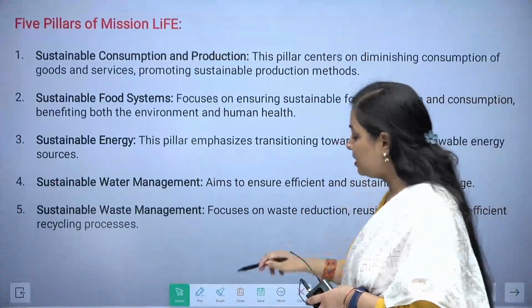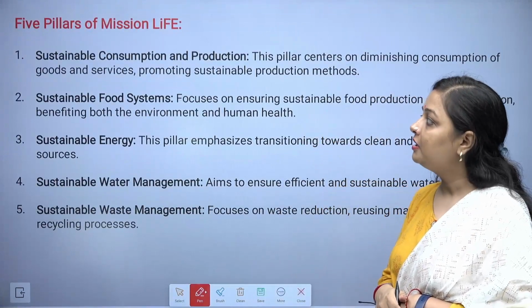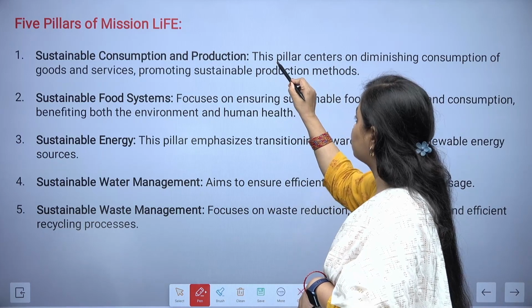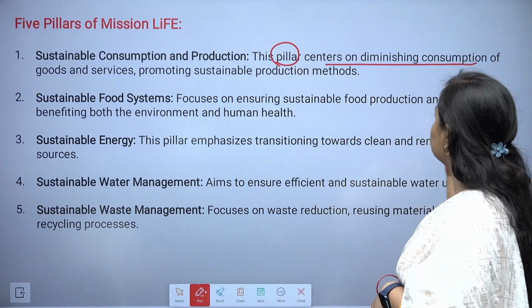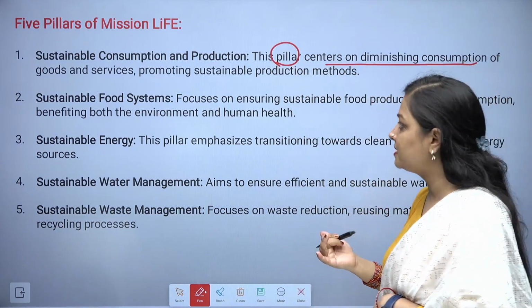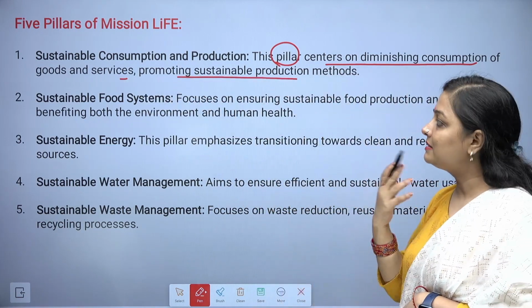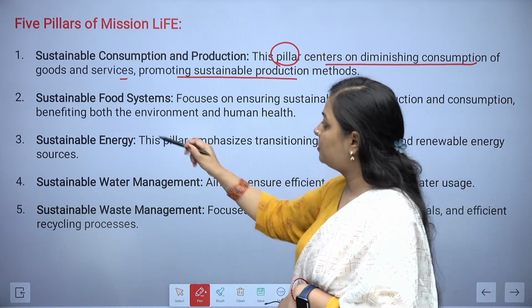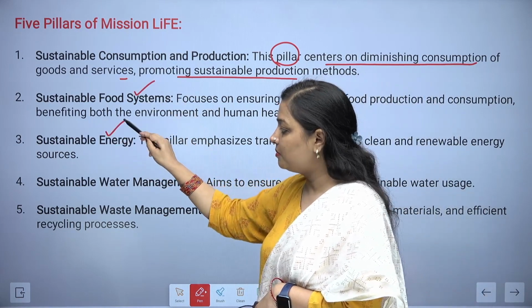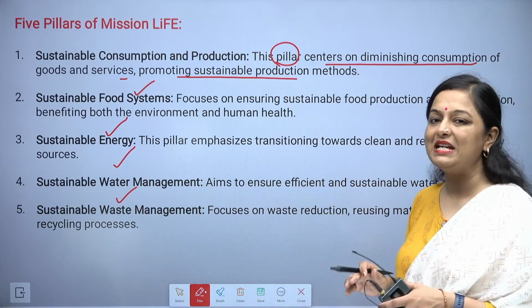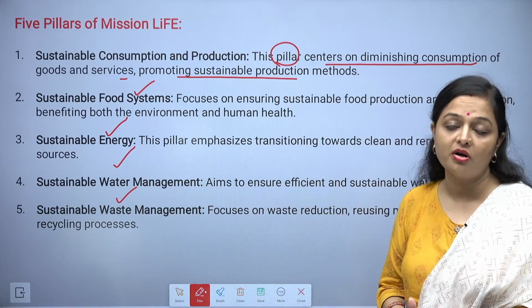Now, the pillars of Mission LiFE. The very first one is sustainable consumption and production. This pillar centers on diminishing consumption of goods and services and promoting sustainable production methods. The second pillar is sustainable food systems. Third is sustainable energy, then sustainable water, and then comes sustainable waste management, which is very important.